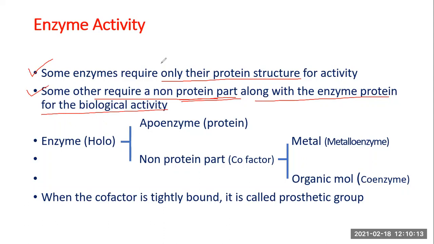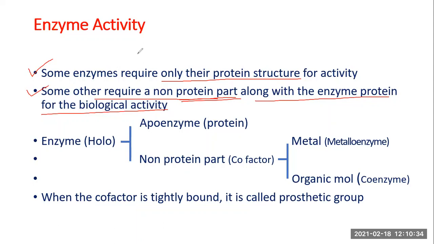Please understand, now we have two categories of enzymes. One, they don't require any additional factor; their protein structure alone is sufficient for their biological activity. But there are enzymes which require, besides their protein structure, a non-protein part for their biological activity.